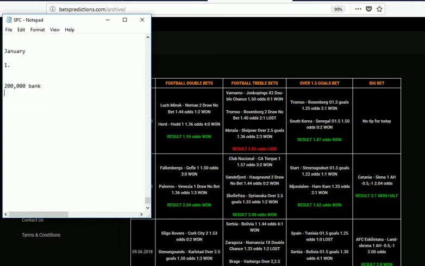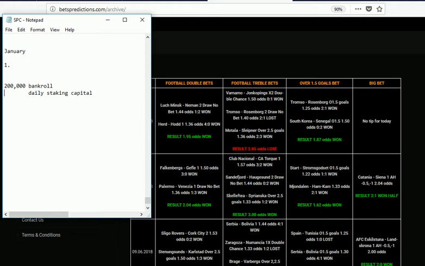Now, the other thing is what we call the daily staking capital. We need to understand all this for us to be very successful. So for example, you're using 200,000 naira as your bankroll, then depending on the strategy we are using, some strategy will require that we use just 5% of our bankroll on a daily basis.